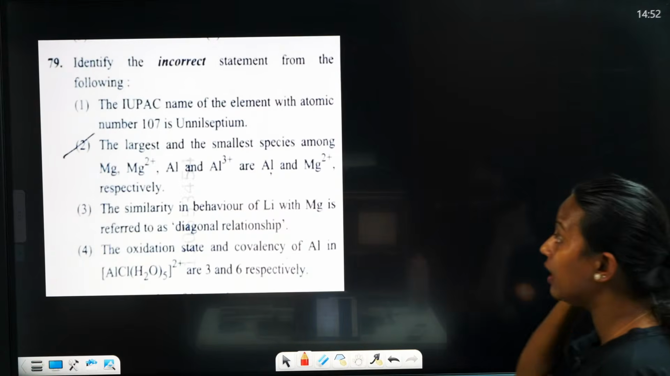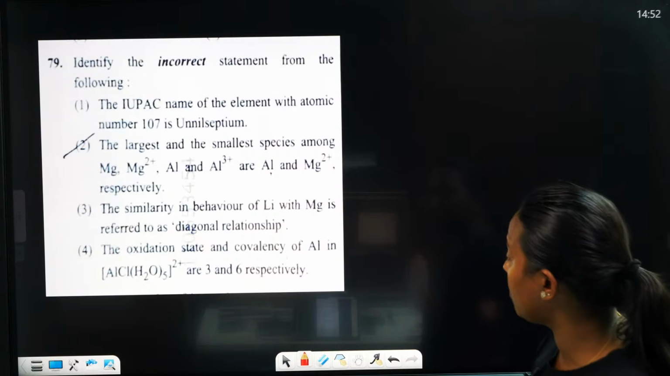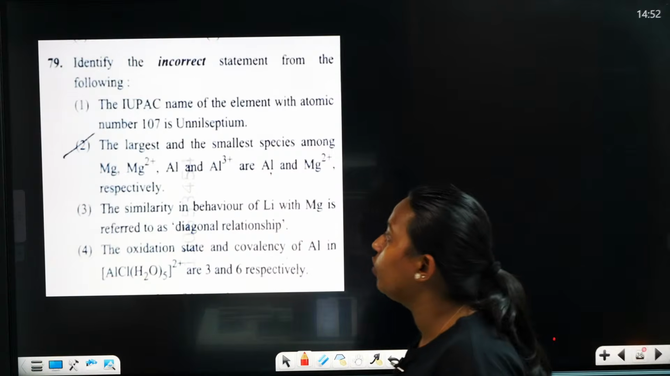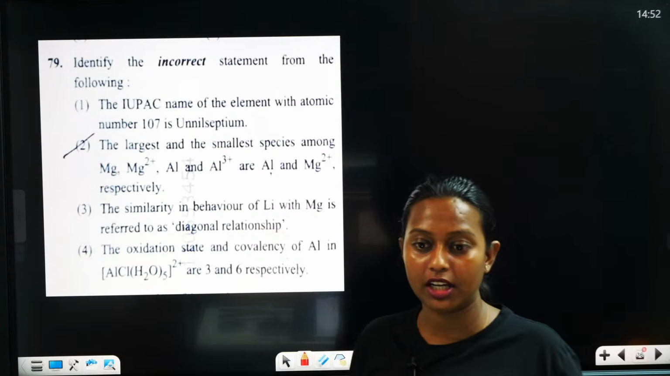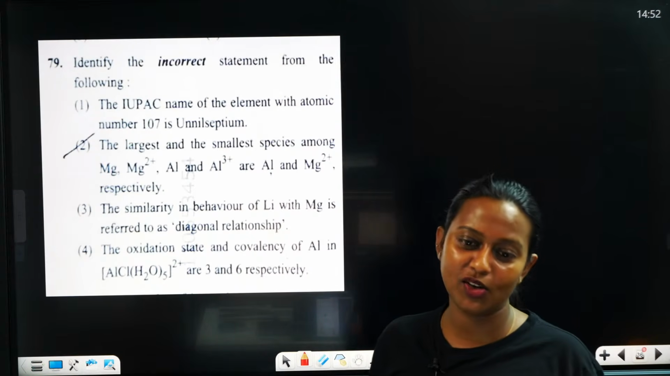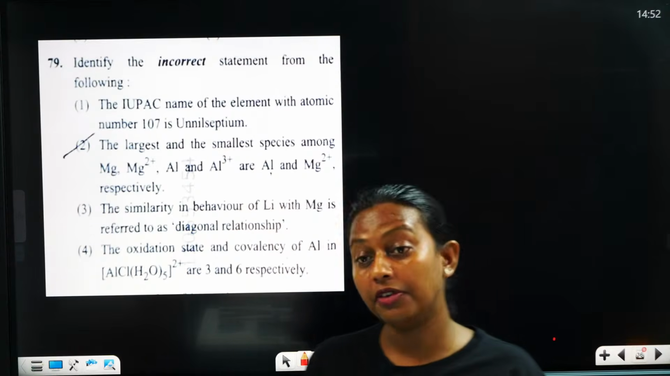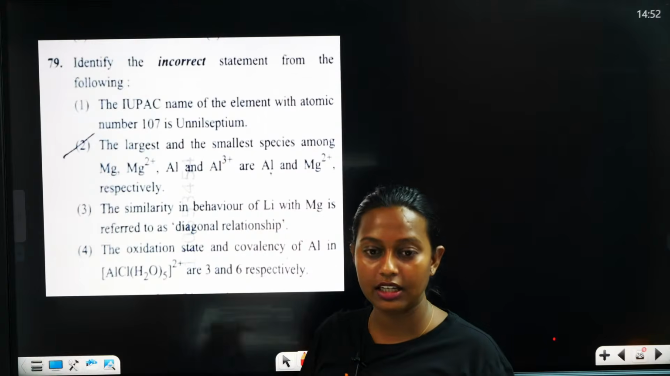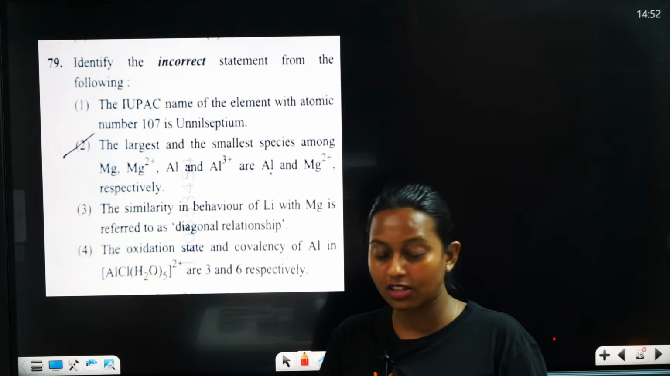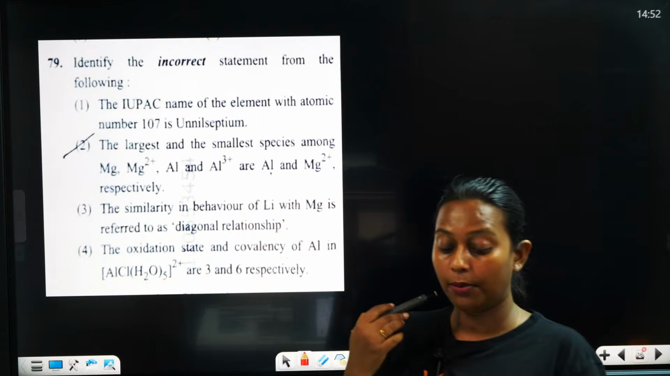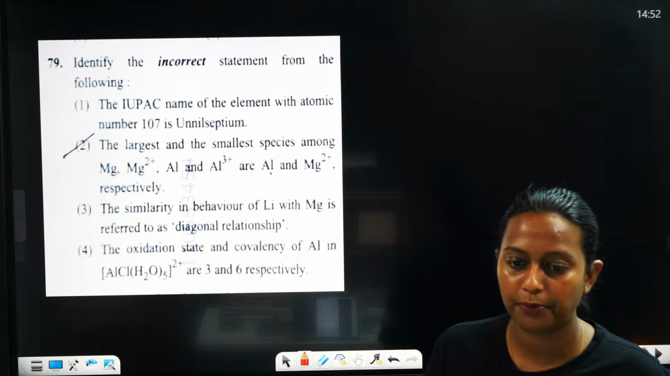The next question is here. Identify the incorrect statement from the following. IUPAC name of the element atomic. Which is the incorrect statement? You should find the incorrect statement. It's okay, Pradeep. Tell me what is the answer of this question. Identify the incorrect statement. It's very easy. In chemistry you can see incorrect statement type questions, correct statement type questions, match the following questions, and direct numericals.